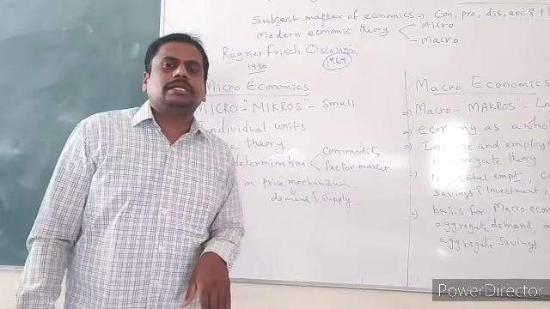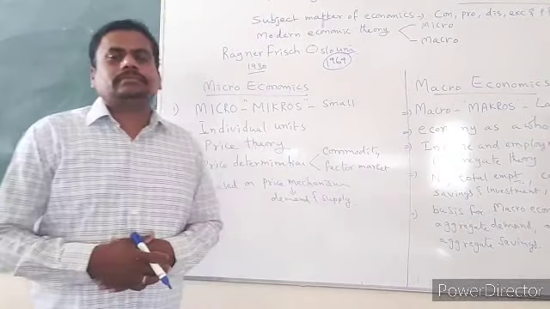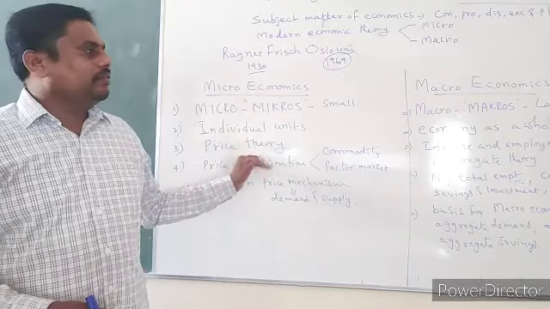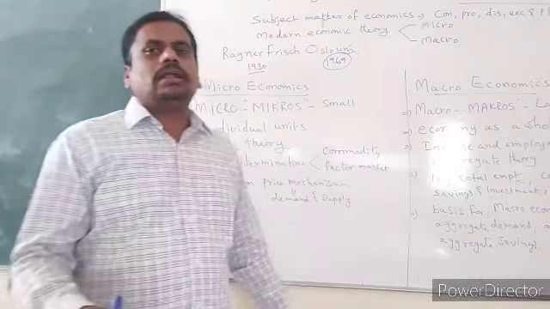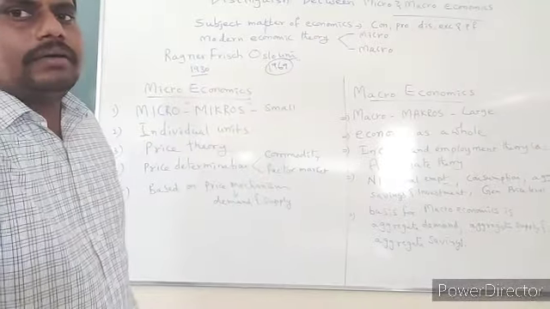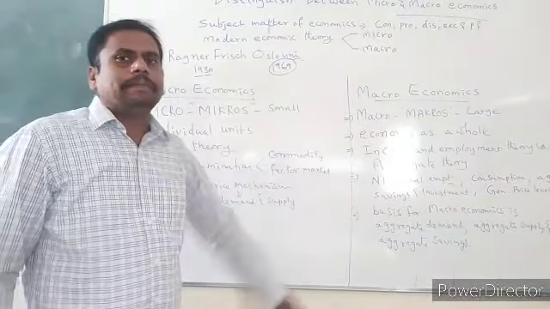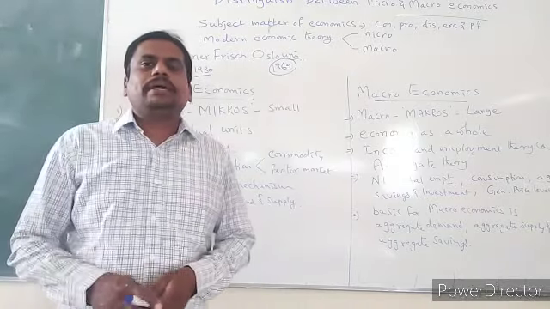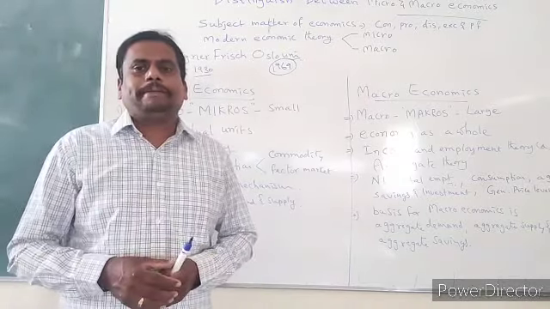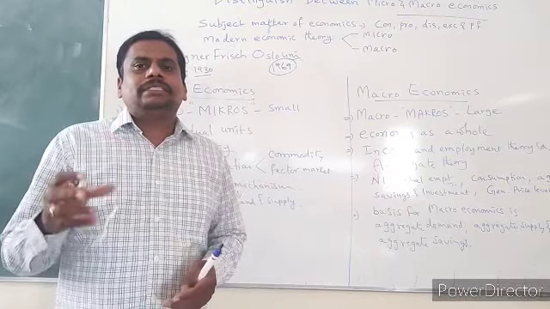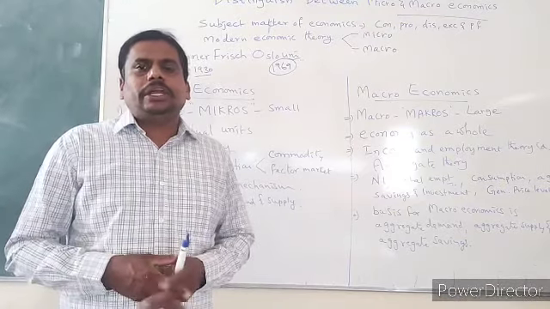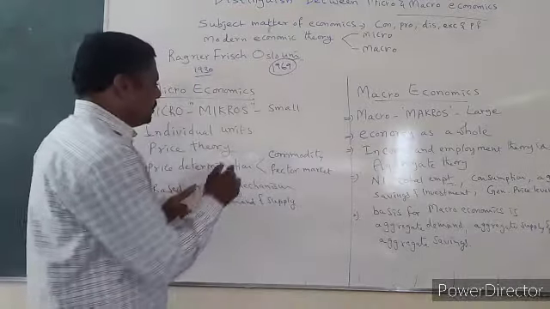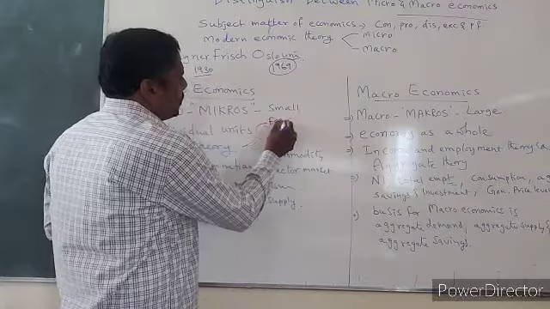This microeconomics is also called price theory. What is microeconomics also called? Price theory. Whereas macroeconomics is called income and employment theory, that I have written already here. Income and employment theory. See, you have to understand why microeconomics is called price theory. Because it deals about prices. Prices of what? Prices of factors of production.